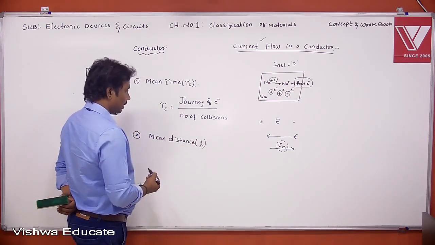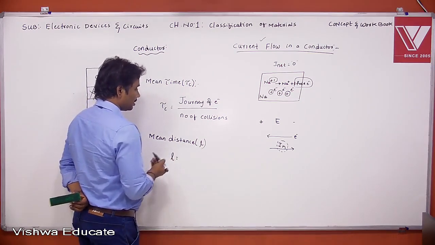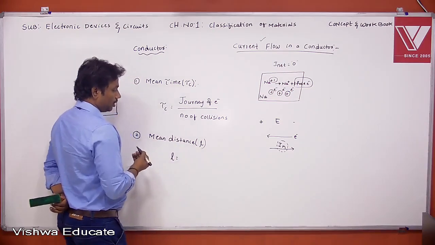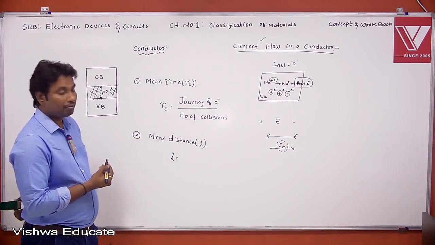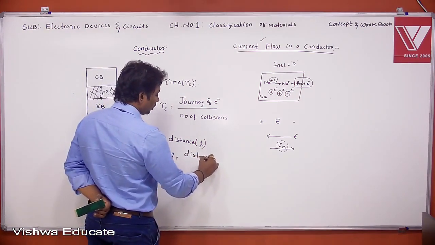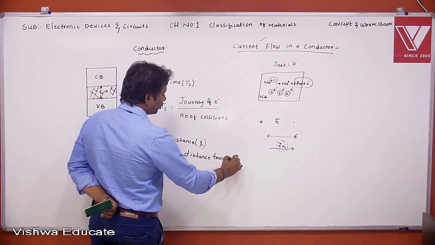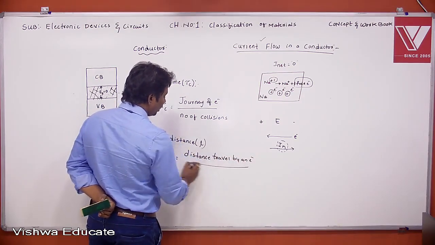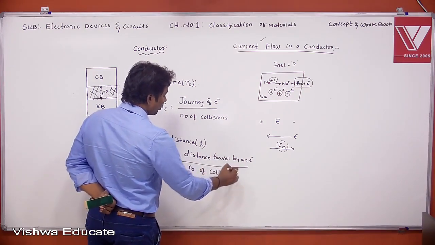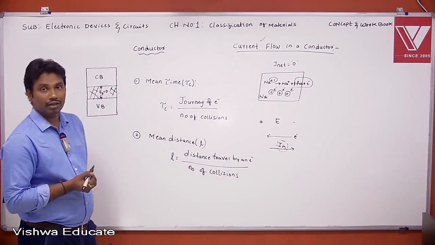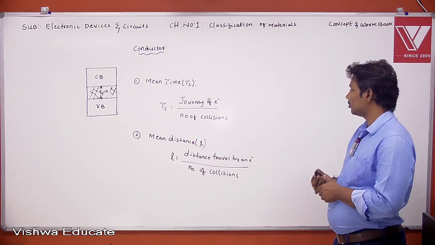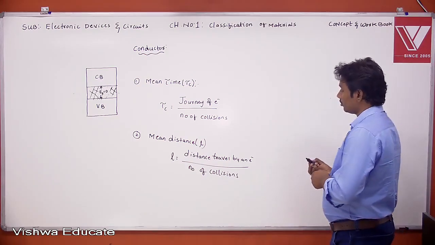It is denoted with L. What is mean distance actually? Mean distance is nothing but the distance traveled by an electron between two collisions. It's called as what actually? Mean distance. Mathematically, what is mean distance actually? Distance traveled by an electron by number of collisions is called as what actually? Mean distance. Right? Yeah, completed.